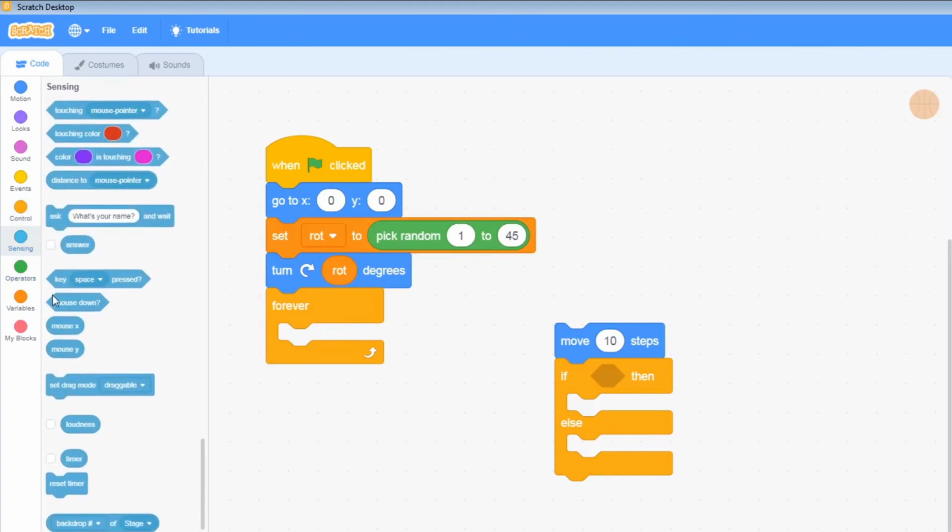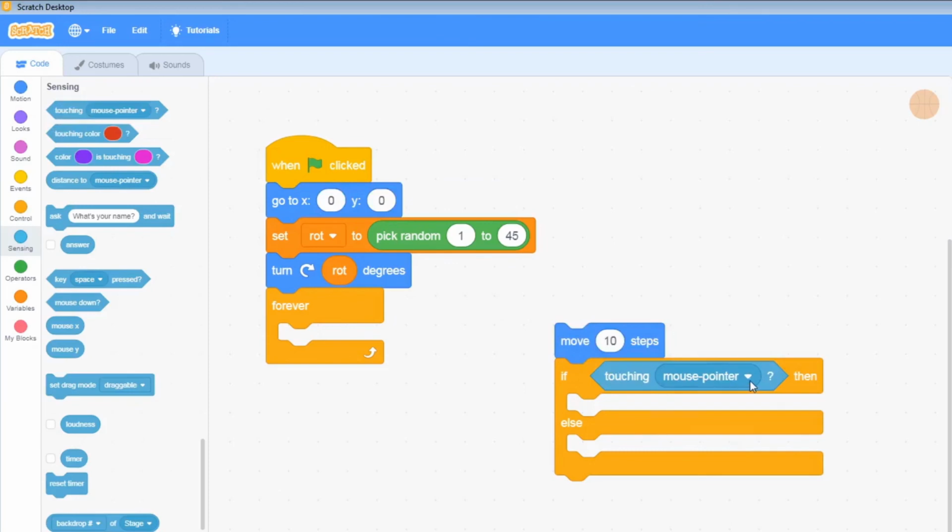Back to sensing, we need a, no, not that one actually, not key press. We actually need touching. There we go, that's the one. And instead of mouse pointer, we're going to change it to edge. So if it is touching the edge of the screen after moving 10 steps, then do something.